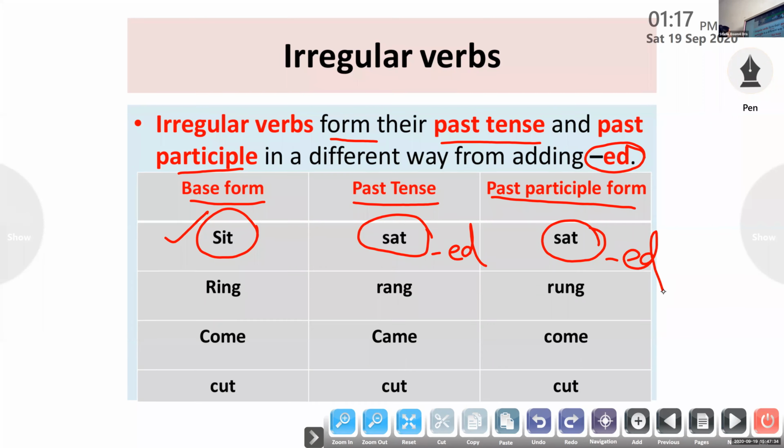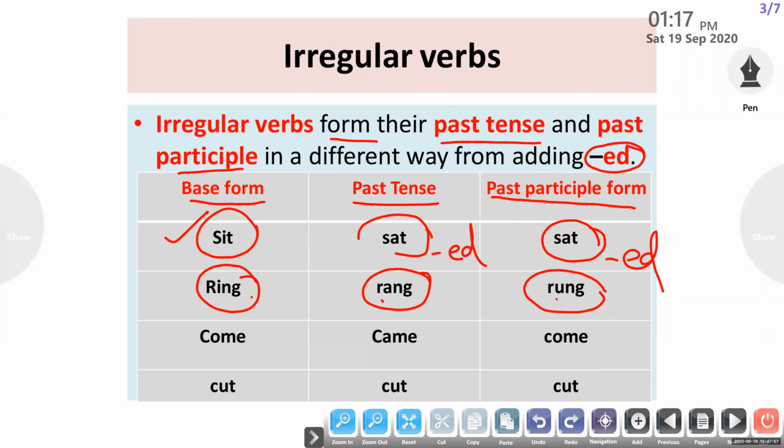Second example, the word is ring. I have not written here ringed. Ringed is wrong. The past form is used in the way of rang and the past participle form is rung. You can see ring, rang, rung. 3 different forms, right? Look at the example, the word is come. So this is also one of the examples for irregular verb.